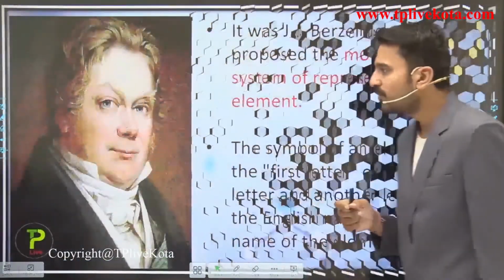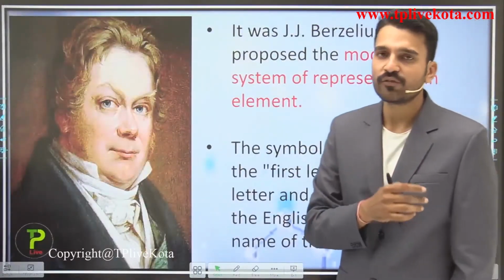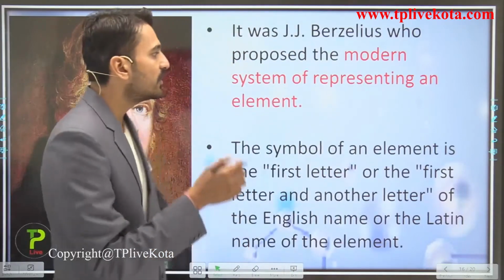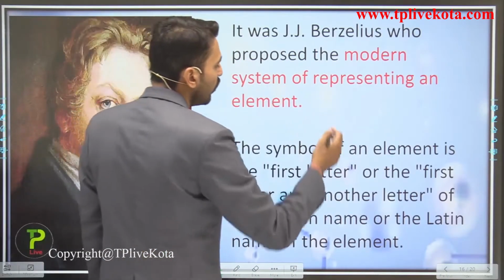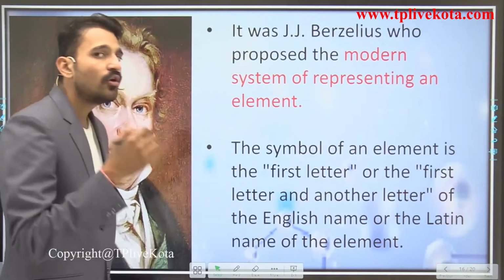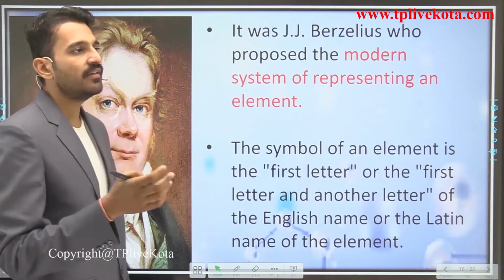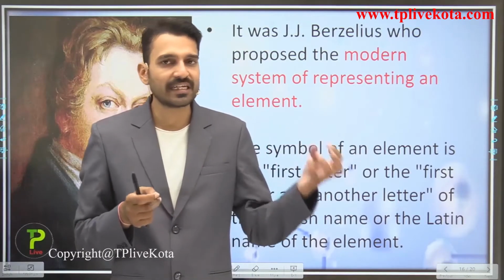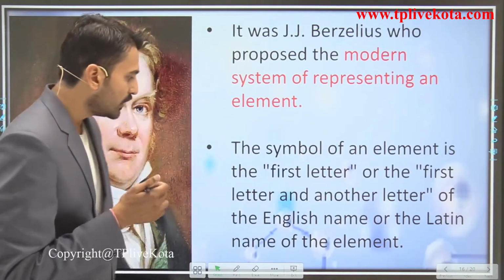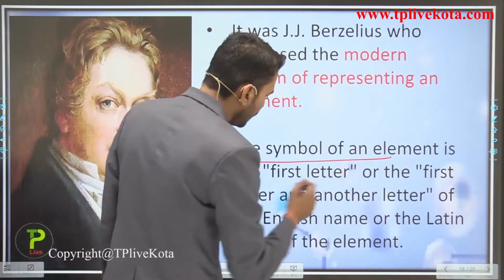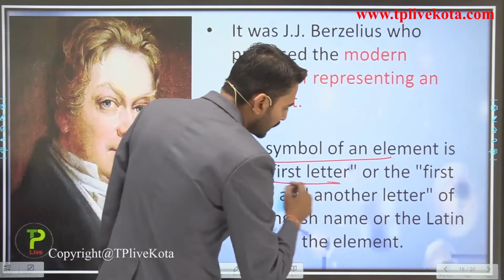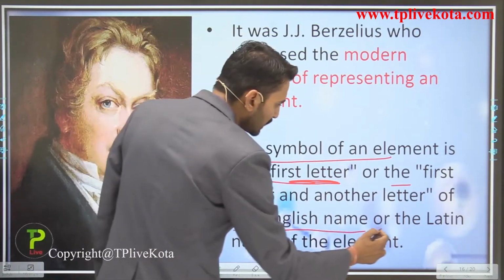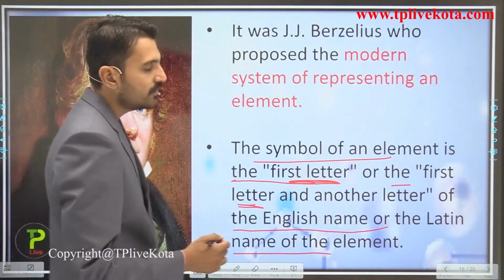So now, students, moving to the next representation of elements, which was given by J.J. Berzelius. He gave the representation of elements in the form of letters. And which language letters did he use? He used either the English language letters or the Latin or the Greek language letters. So the symbol of an element is the first letter, or the first letter and another letter, of the English name or the Latin name of the element.